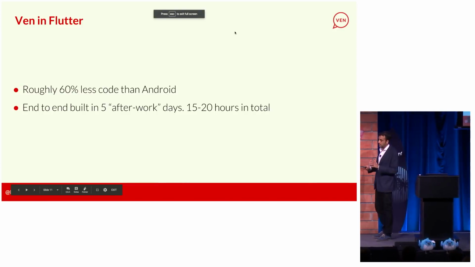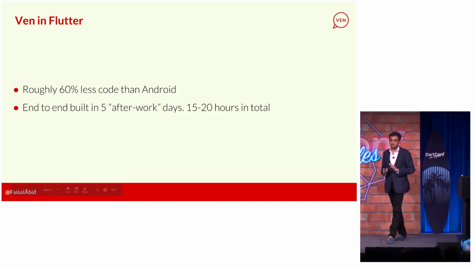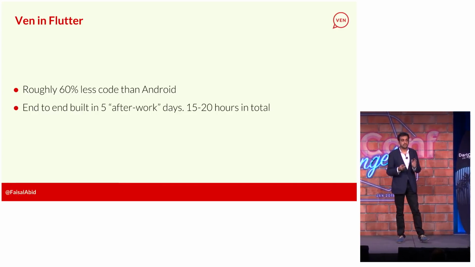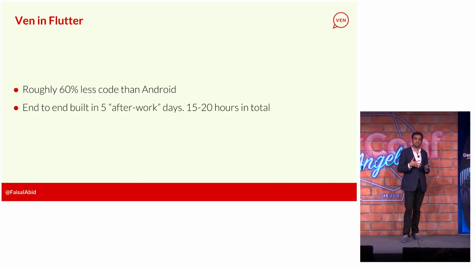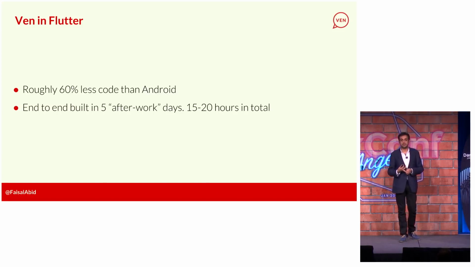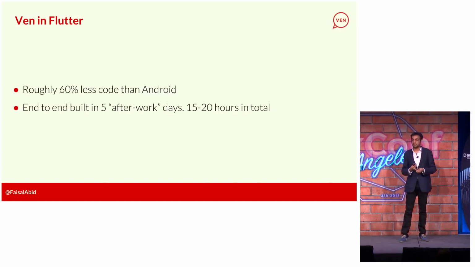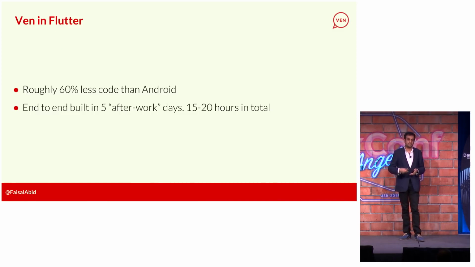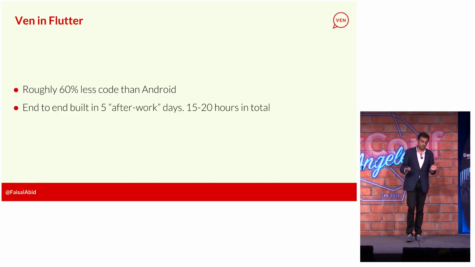When I ended up building the app, it was roughly 60% less code than Android. It is a lot. Especially for a single developer just building this in his free time, it was a lot less code. That's mainly because Flutter just makes everything so much easier, right? Building list views on Android, you got to build up an adapter, set up recycling, or doing all sorts of crazy stuff. On Flutter, I just pass in an array into a list, and I'm good to go, right?